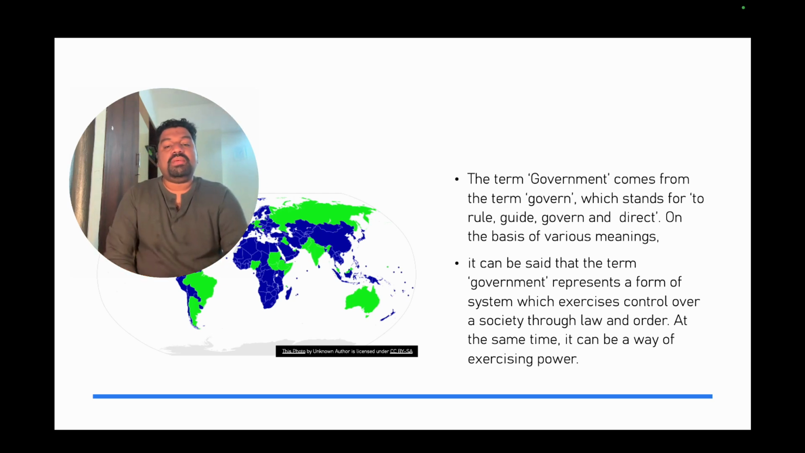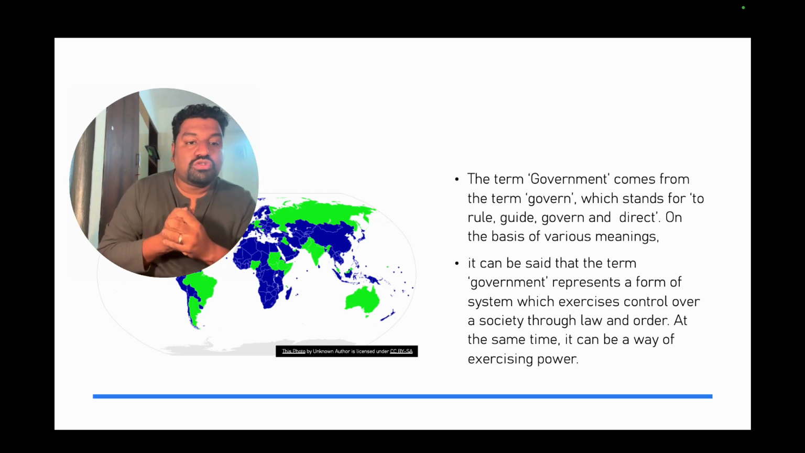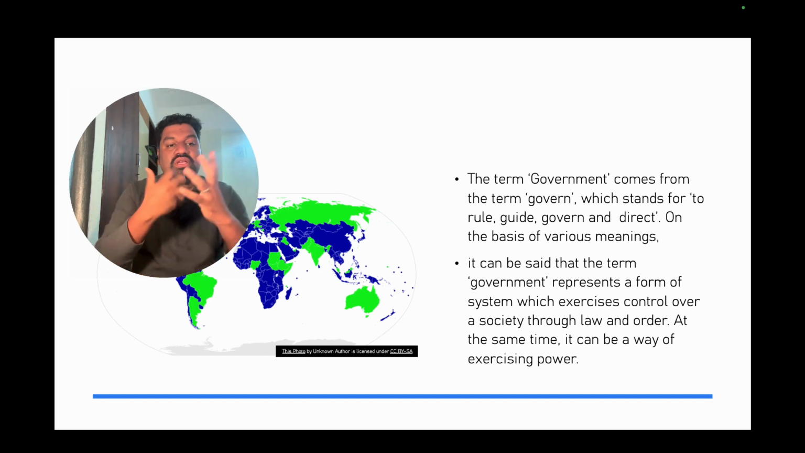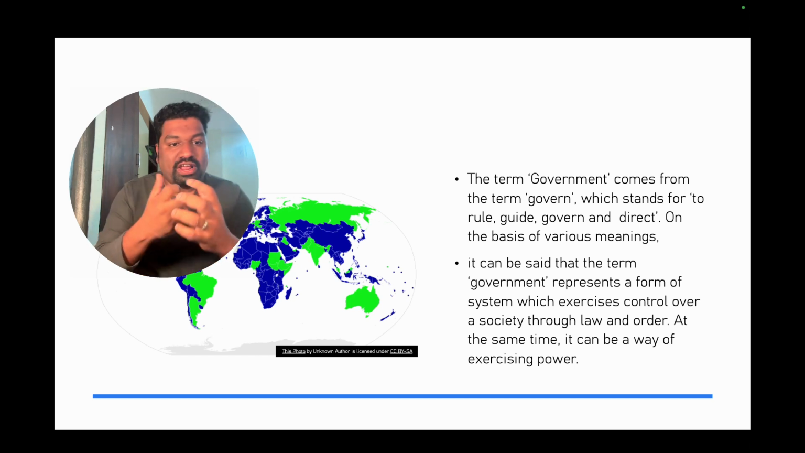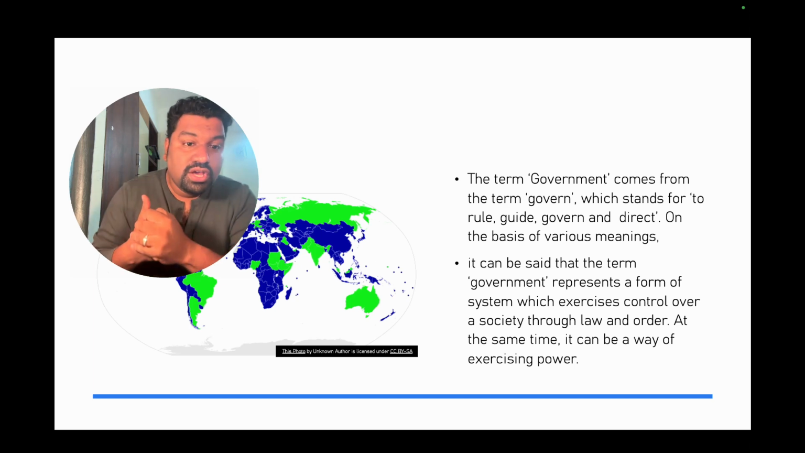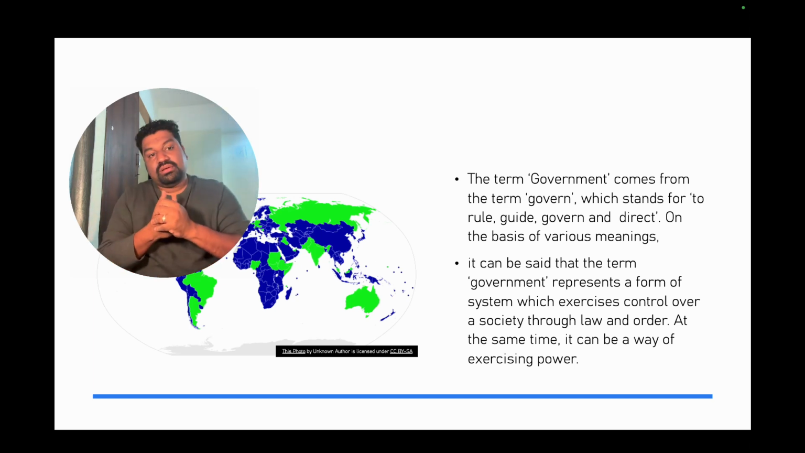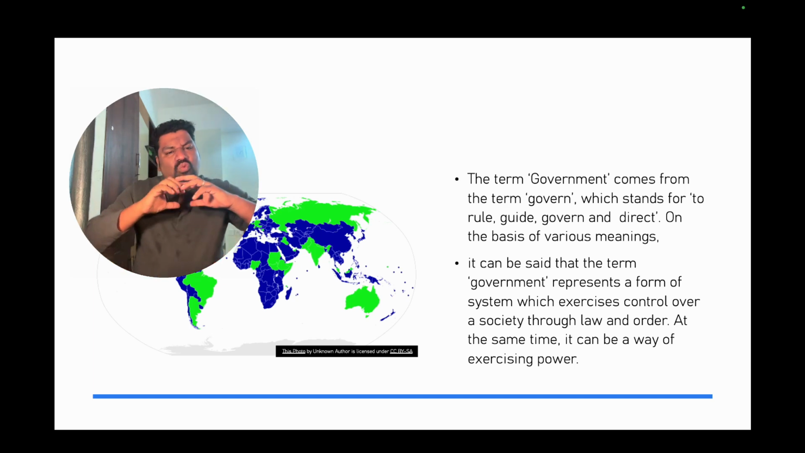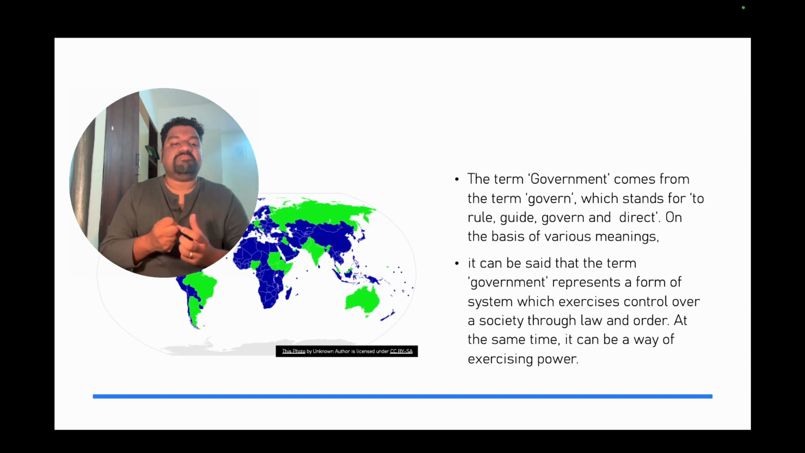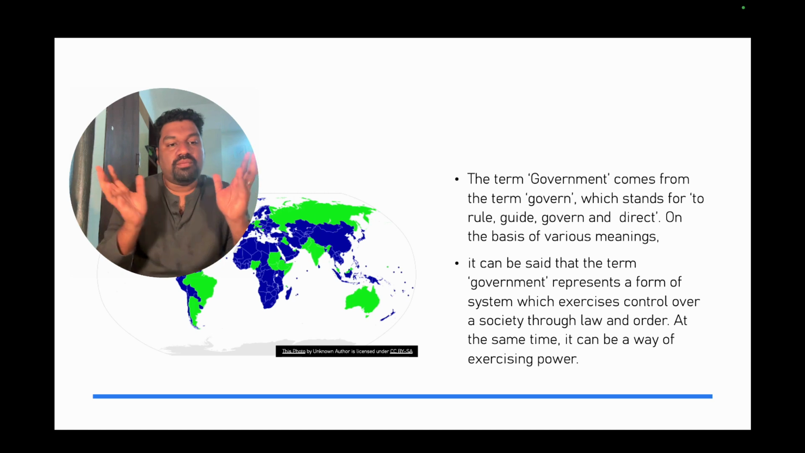So the term government comes from the word govern, which stands for to rule, guide, govern or direct. Not only in terms of defense, not only in terms of law and order, not only in terms of public administration, not only in terms of health, not only in terms of transport, not only in terms of civil society, not only in terms of cleanliness. Whatever a society is at large, the government is responsible for most of the things.